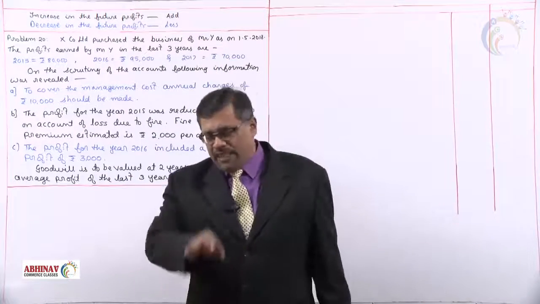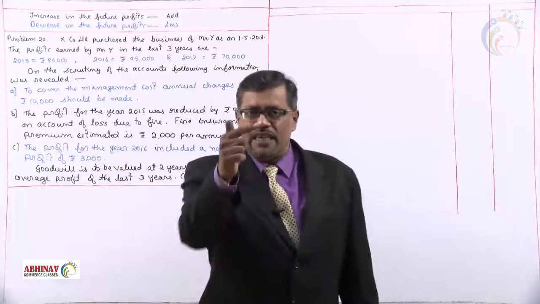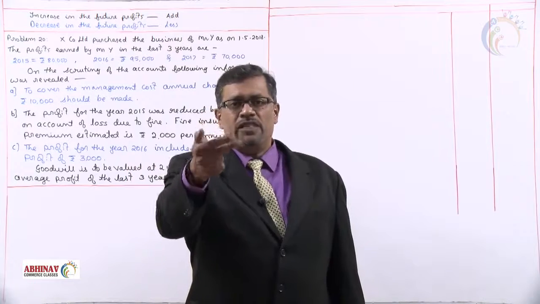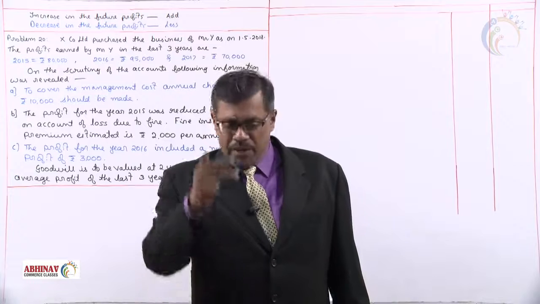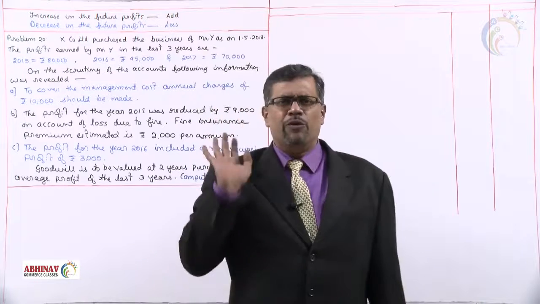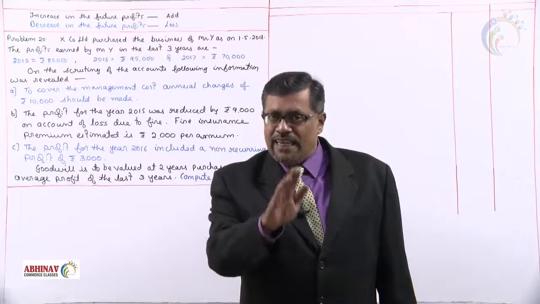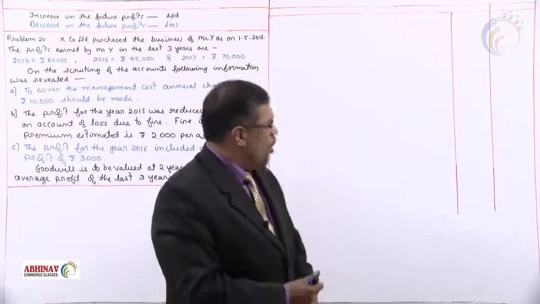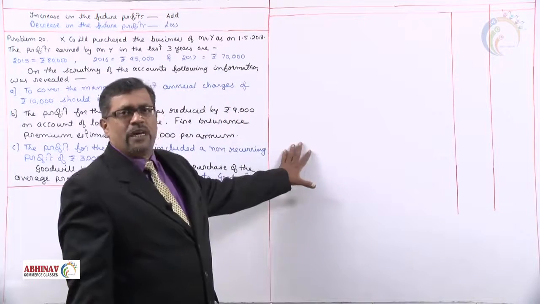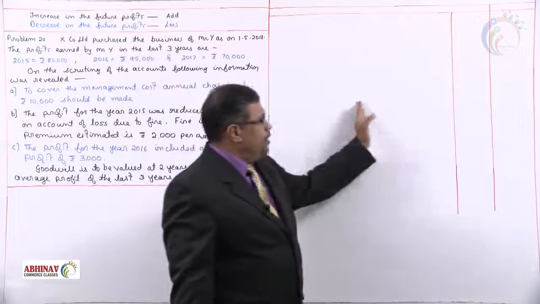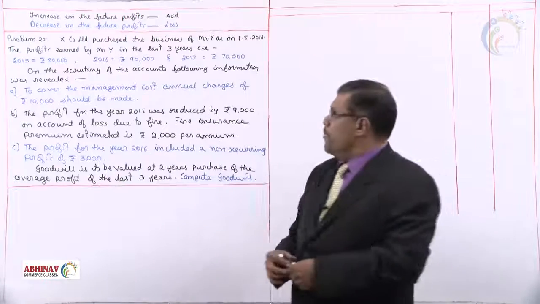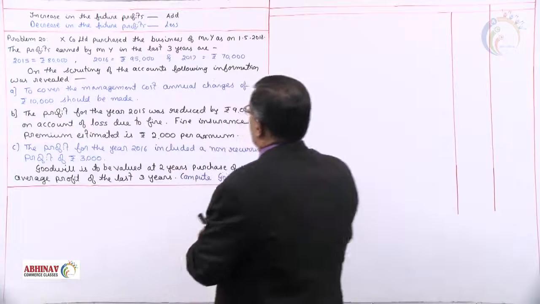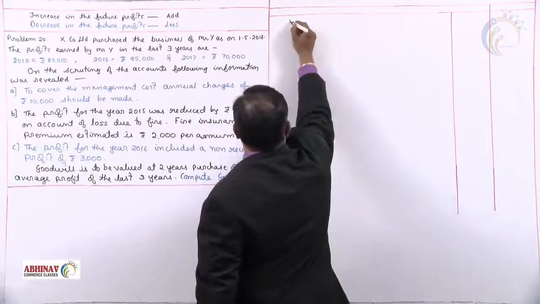So when you start with any year, first less those 2 items. What to less? Management cost and fire insurance premium. We'll less that because every year we have to pay it. We'll less that and then we'll see is there any other adjustment for that. So first we'll prepare a statement to calculate the adjusted profit. The particulars in the inner and the outer column. Profit for the first year 2015 is rupees 80,000.